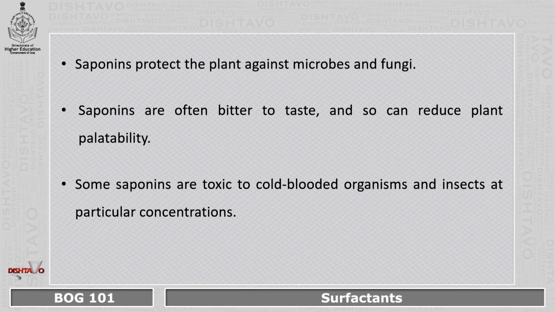They usually protect the plant against microbes and fungi. Saponins are often bitter to taste and can reduce the plant palatability. Some saponins are toxic to cold-blooded organisms and insects at particular concentration.